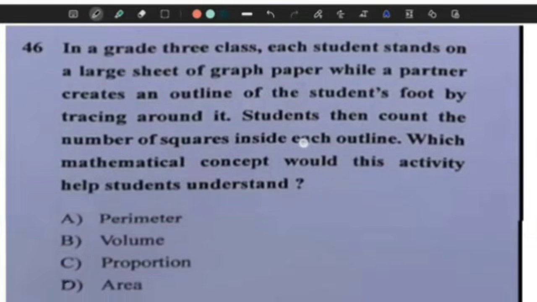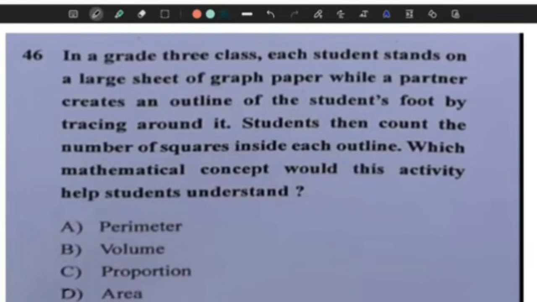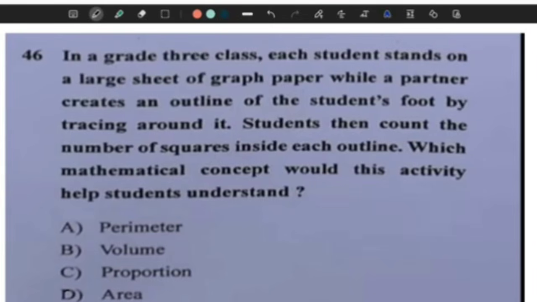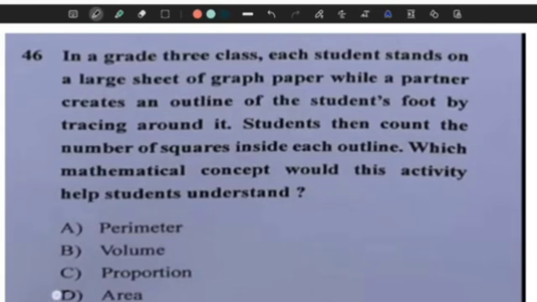Question 46. In a grade 3 class, each student stands on a large sheet of graph paper while a partner creates an outline of the student's foot by tracing around it. Students then count the number of squares inside each outline. Which mathematical concept would this activity help students understand? Area.